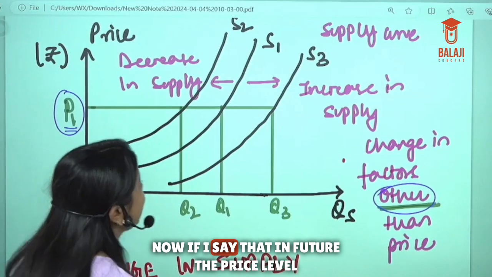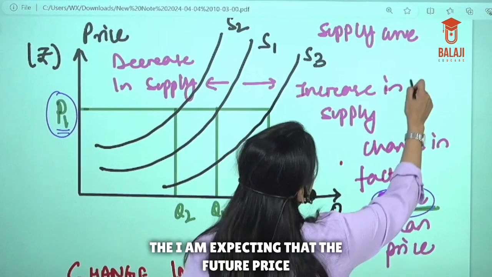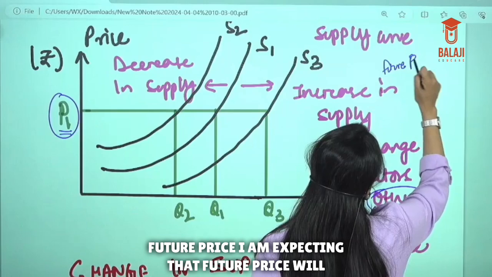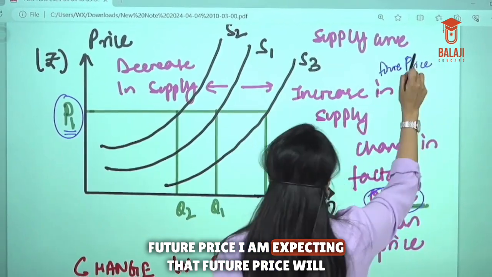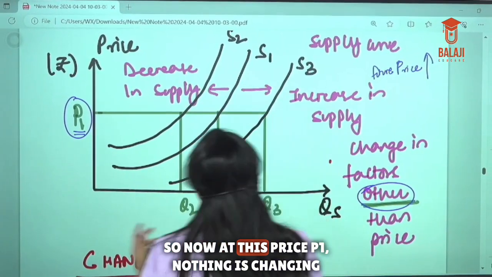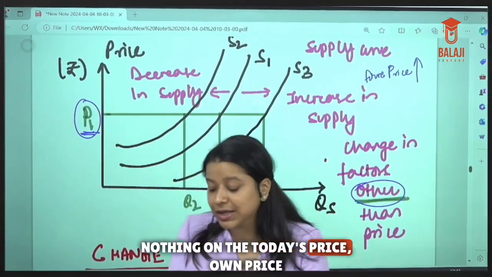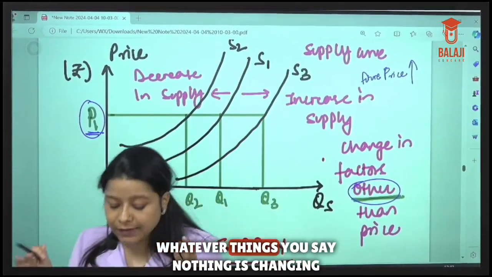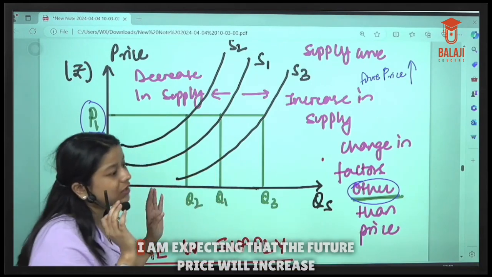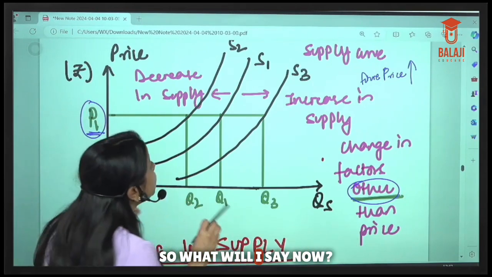Now, if I say that in future I'm expecting that the future price will increase. So now at this price P1, nothing is changing. Nothing on today's price, whatever things you say, nothing is changing. Only the future price expectation will change, that I'm expecting that the future price will increase. Current price is P1. So what will I say?